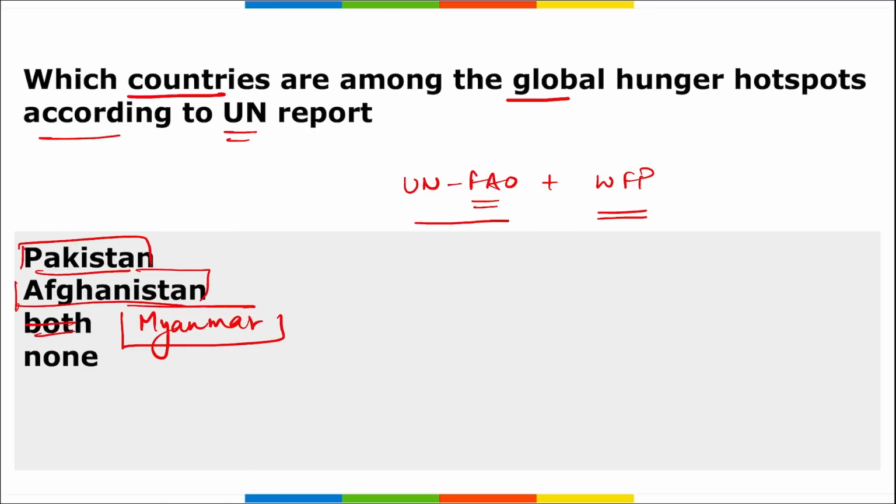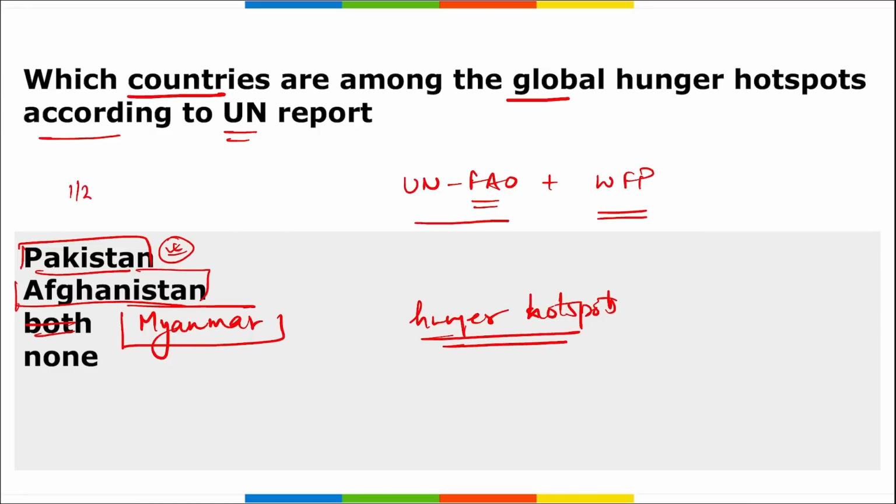Myanmar, these three countries, Pakistan, Afghanistan, and Myanmar, are among the hunger hotspots in the world. Correct? If you look at Pakistan, there is a huge crisis going on there. Even Pakistan is on the brink of collapse. Correct? There is an economic crisis going on.